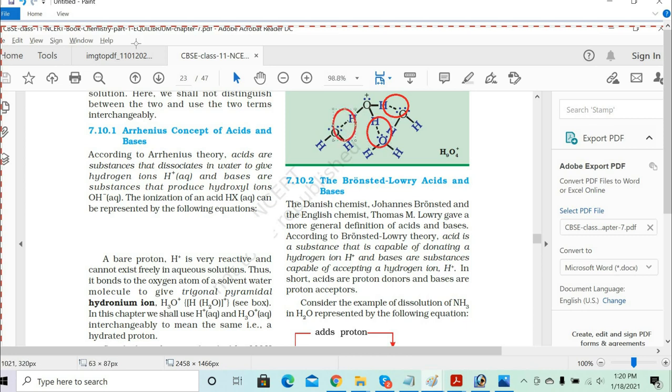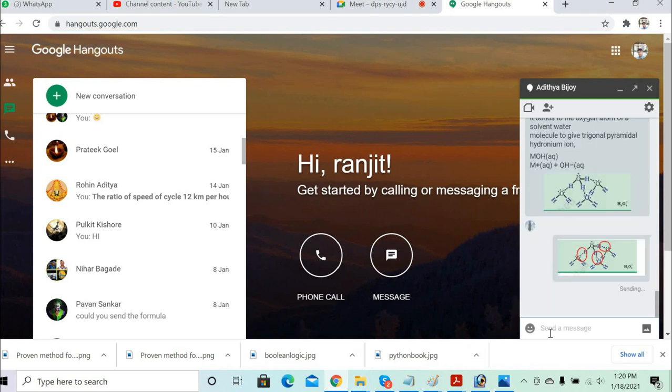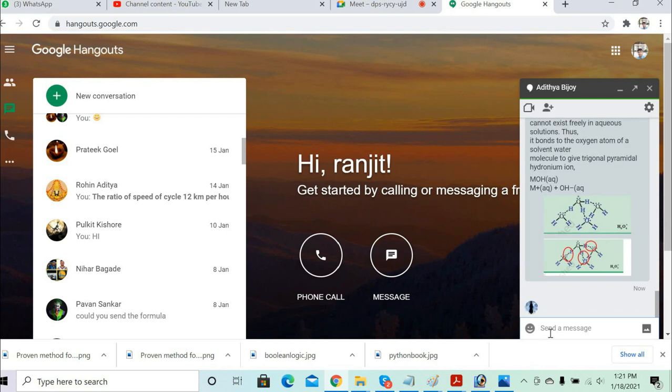As the number of hydronium ions increases, the number of hydrogen bonds keeps increasing. So this is the place where the hydrogen bond starts happening between the water molecule and the H of the hydronium ion. So H3O plus is there, and between H and OH the hydrogen bonding starts.